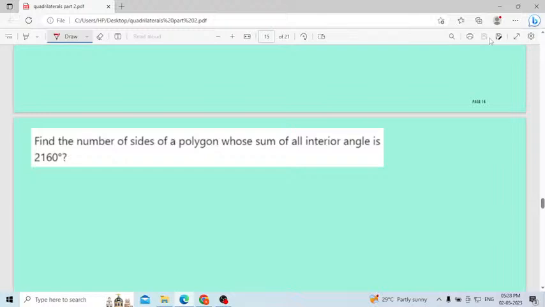Quadrilateral part 3 I will finish today. Tomorrow I am planning to take one physics class and one maths class. I also prepared some questions based on polygons. If you agree, I will take one more class at 6 o'clock, otherwise we will see in the next class.